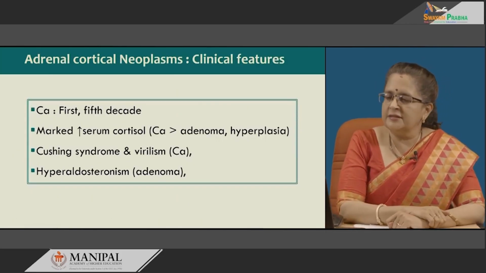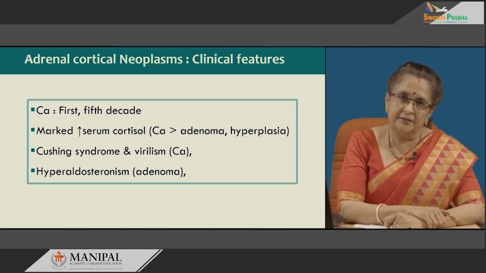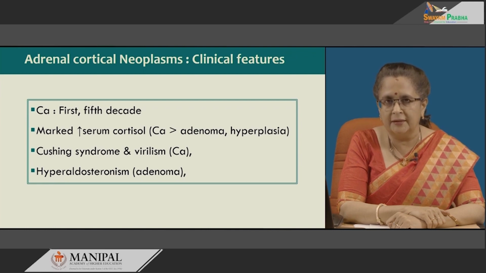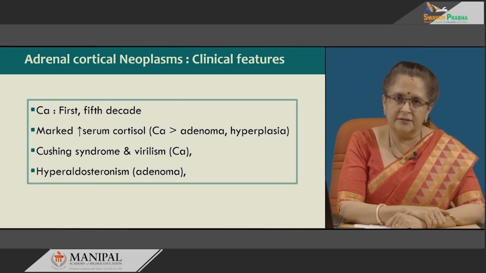So, the clinical features of all adrenal cortical neoplasms include a marked increase in serum cortisol, but the serum cortisol levels are much higher in carcinoma as compared to adenoma or hyperplasia. Carcinoma also has a bimodal distribution, in the first and fifth decades. Cushing syndrome and virilism are more often seen in carcinoma, whereas, as I mentioned earlier, hyperaldosteronism is more often seen in adenoma.